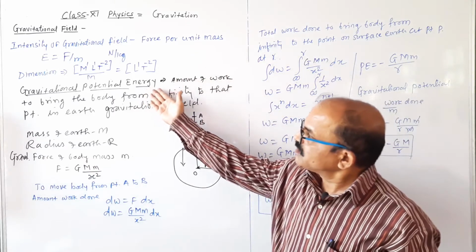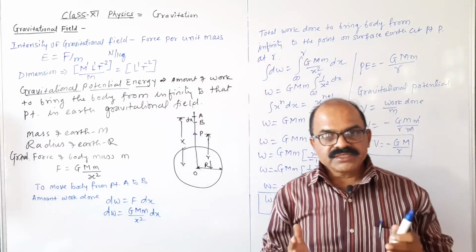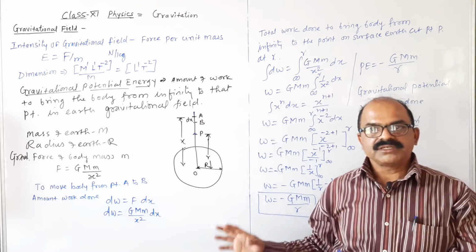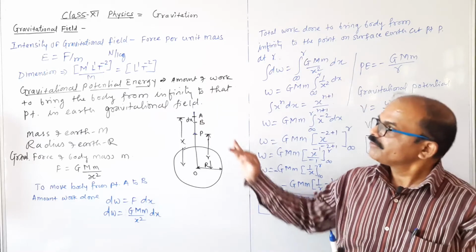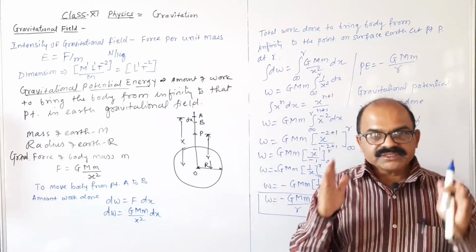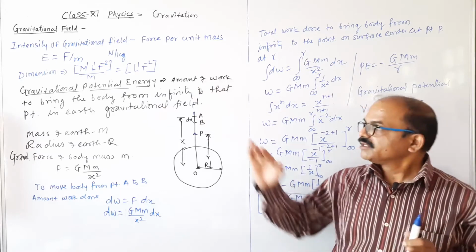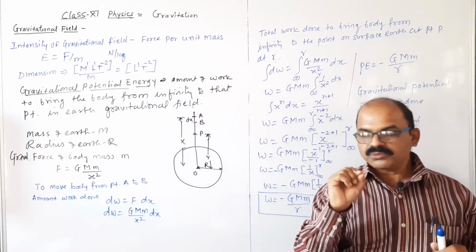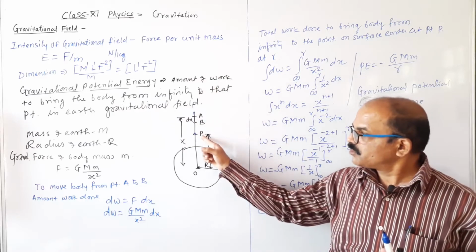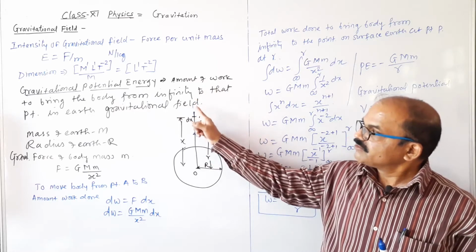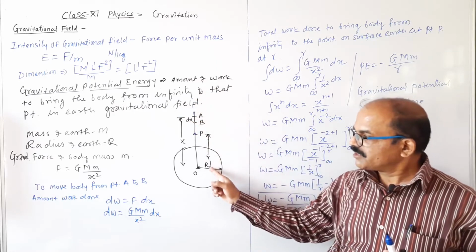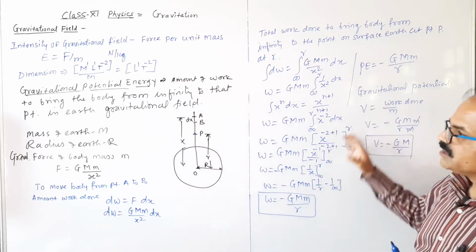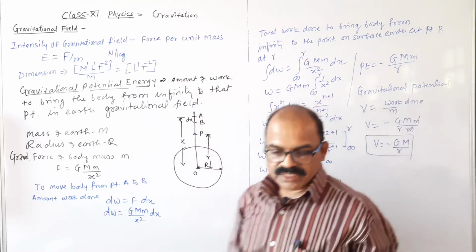The gravitational potential energy is the energy possessed by the body due to the position of the body in the gravitational field of the earth. This is known as gravitational energy. It is calculated as the amount of work done to bring the body from infinity to that particular point P. This is the work done in the gravitational field of the earth. So this is calculated in this way, और ये हो गया gravitational potential energy.